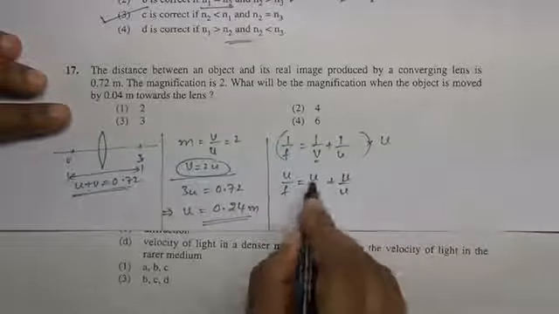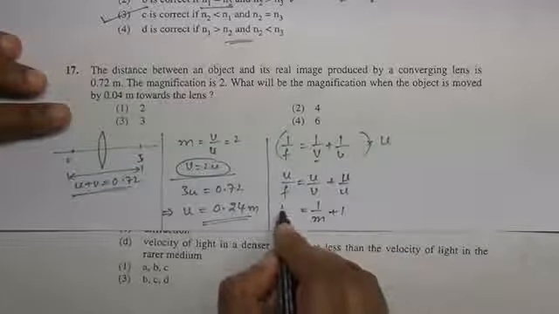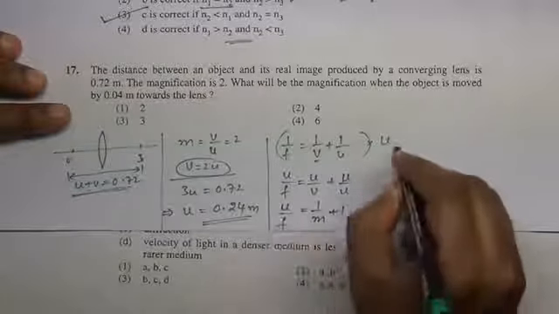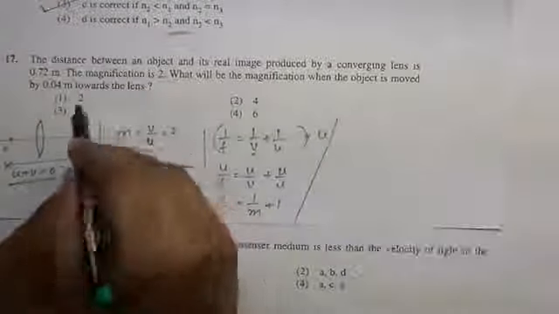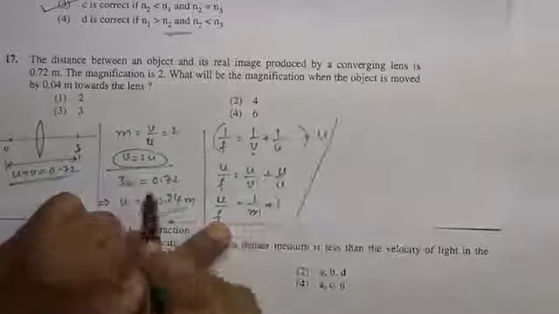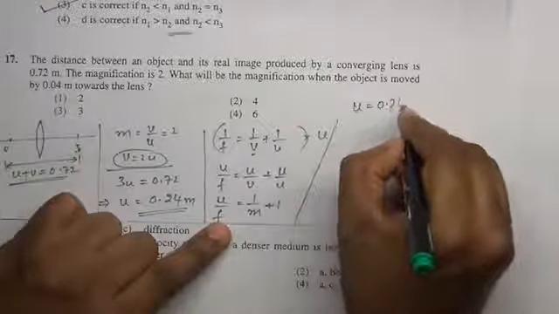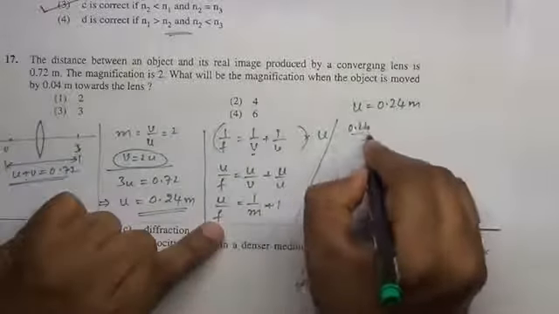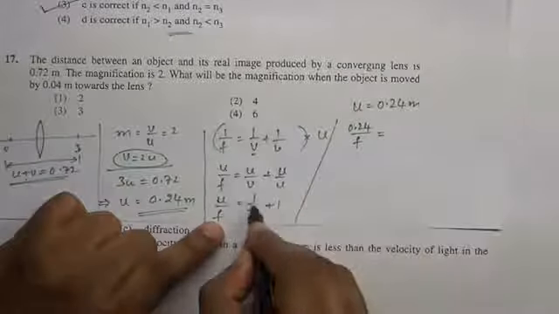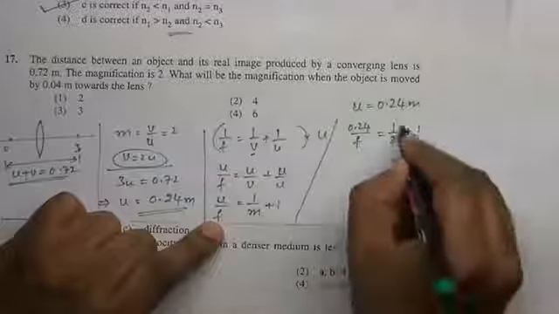This is 1 by magnification plus 1, this is u by f. Now if object distance is 0.24 meter, then 0.24 by focal length equals 1 by magnification, 1 by 2, plus 1. This is nothing but